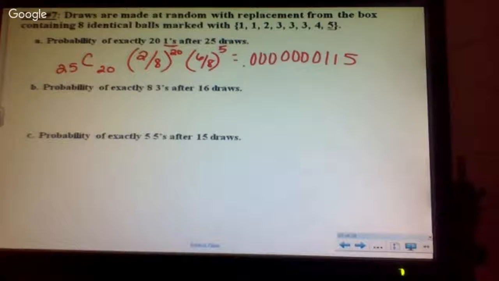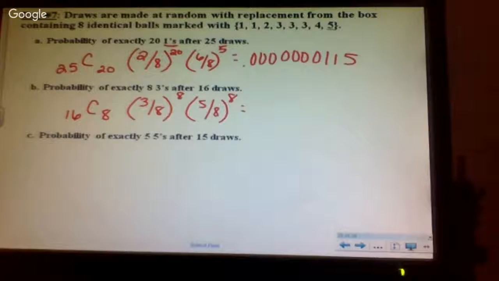Okay. Probability of exactly 8 threes after 16 draws. 16 C 8. Probability of a 3: 3 out of 8. How many of those do I want? 8. Probability of not a 3: 5 out of 8. And how many of those do I want? 8. Fantastic. 0.117. That's simple.